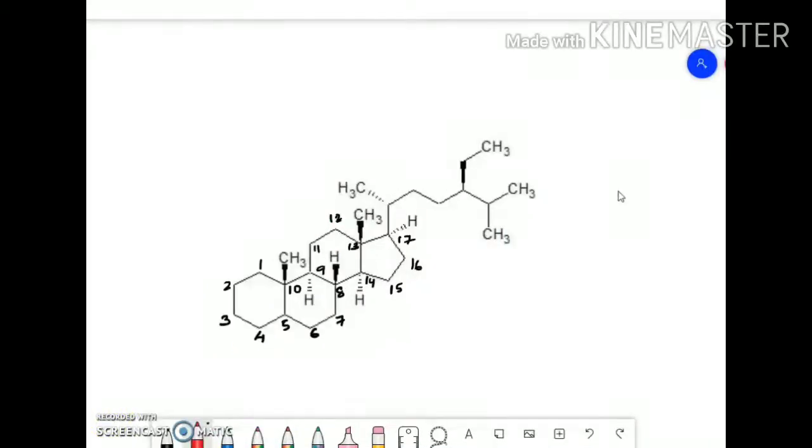So first you finish off the numbering of the ring system, so you have reached 17. Now next, where to proceed? After 17, this carbon atom is given the number 18. And then the side chain, the methyl group at C10, is given the number 19. So you finish the numbering of the side chain methyl groups present at C13 and C10, and after that you start numbering the side chain present at C17.